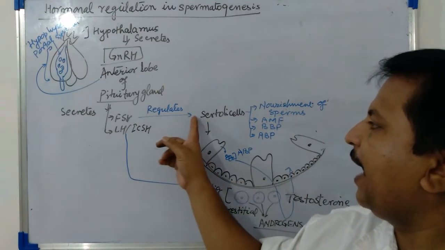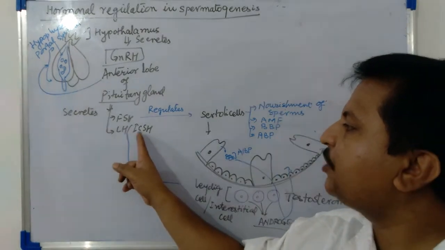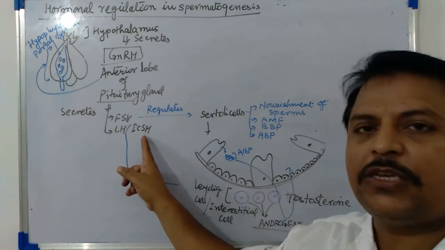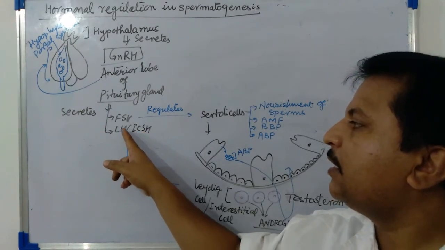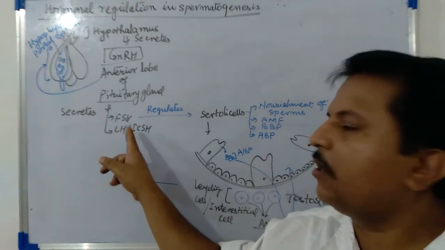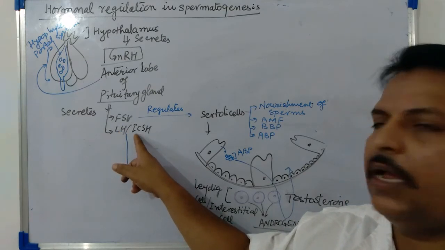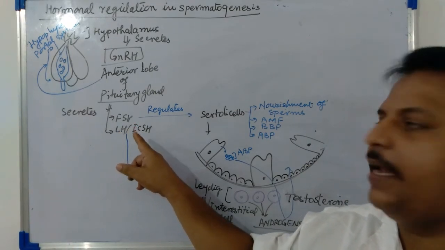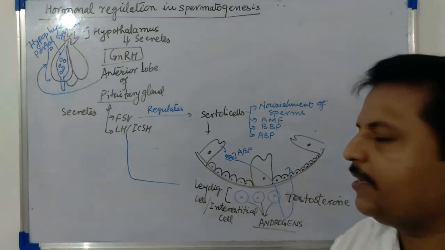The FSH will act over the Sertoli cells, whereas LH, also known as interstitial cell stimulating hormone, ICSH, in male, will act over the interstitial cells or Leydig cells.